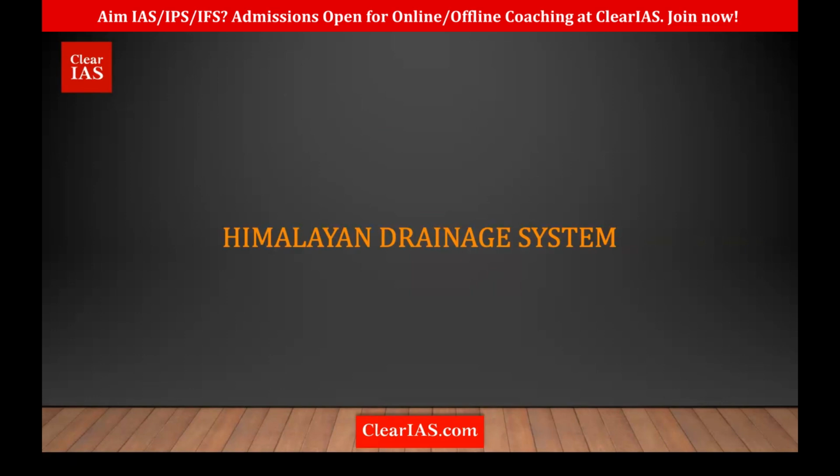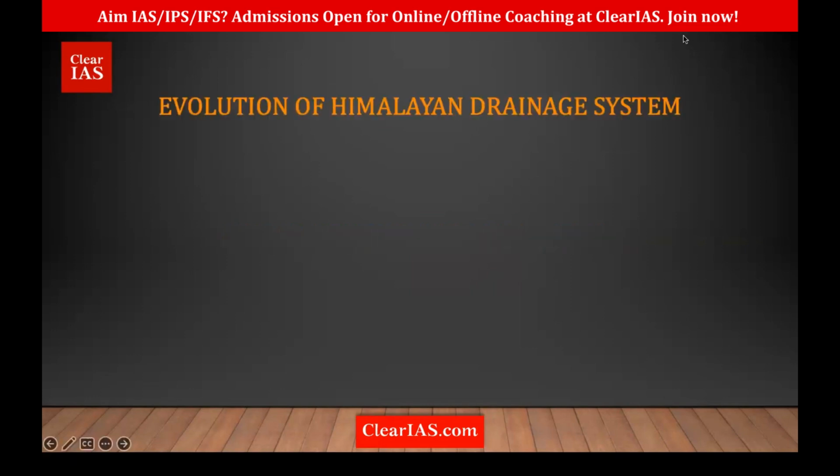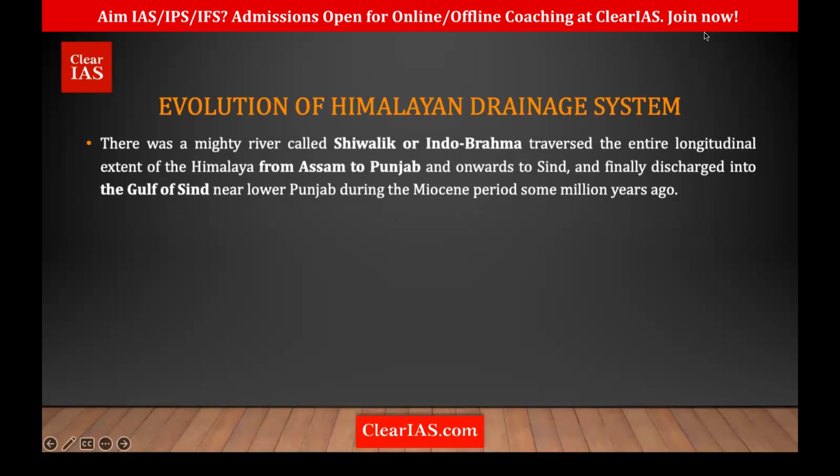If you're talking about the Himalayan drainage system, do you know its origin? How did the Himalayan rivers evolve? Talking about the history of the Himalayas, initially the mountain ranges were not there. There was a river called the Shivalik River or the Indo-Brahm River, which was running parallel to the Himalayan drainage system. At that time, the Himalayas were not there, and it ran extensively from Punjab to Assam. It was so long; there was one single river.